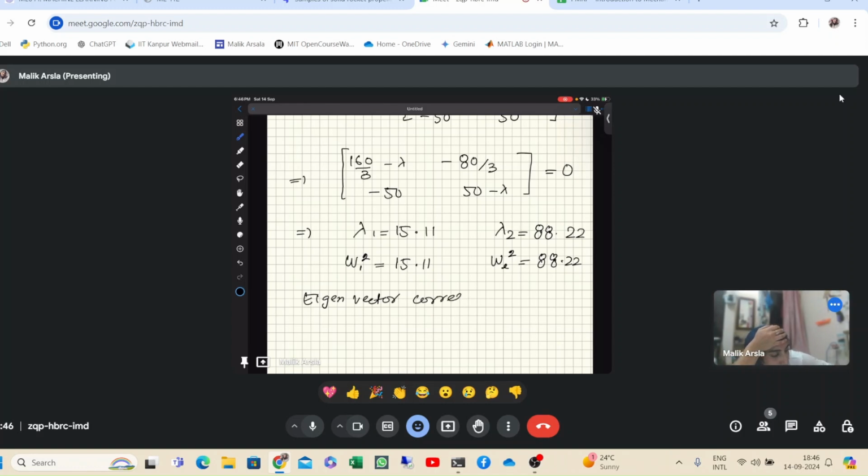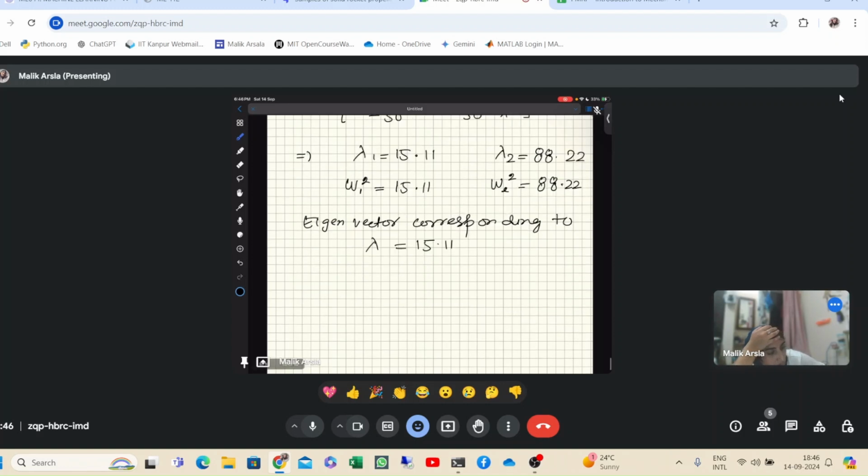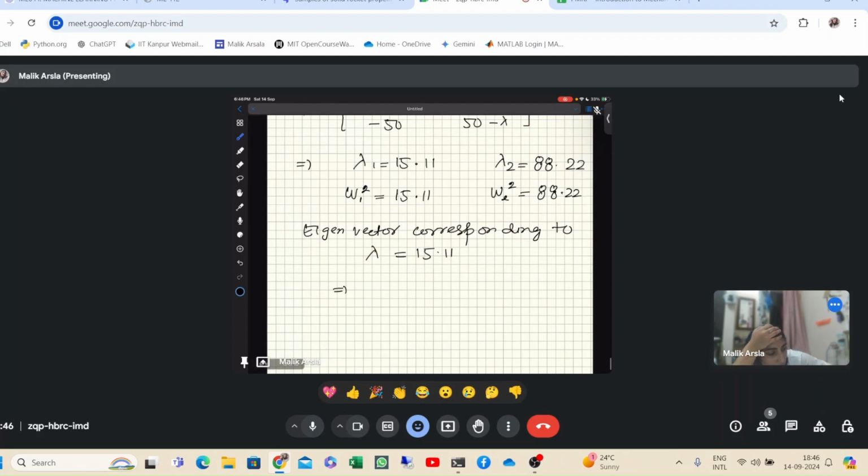Now the eigenvector corresponding to lambda equal to 15.11, it will be equal to what? I have done it on the online calculator, but I want you guys to try it right now. Can you do it right now?